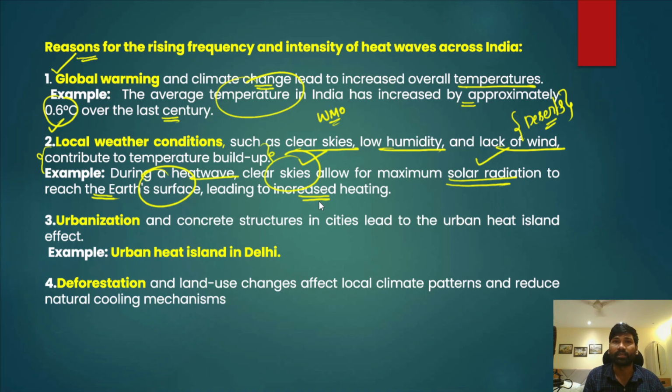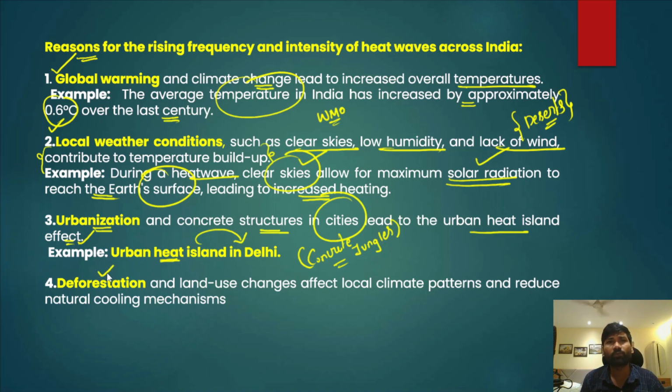Secondly, we need to talk about urbanization. Concrete structures in cities lead to the urban heat island effect, because concrete structures very often absorb excess heat. That further increases the temperatures in those urban areas. Urban heat is a very common phenomenon in cities like New Delhi, and these urban areas are often called concrete jungles. And after that, we should talk about deforestation.